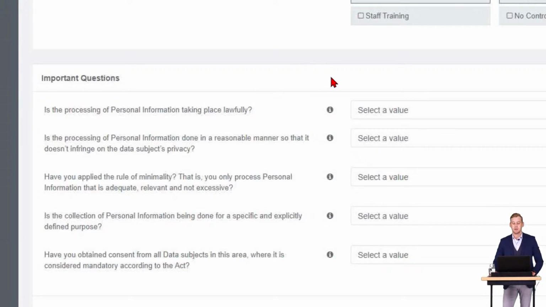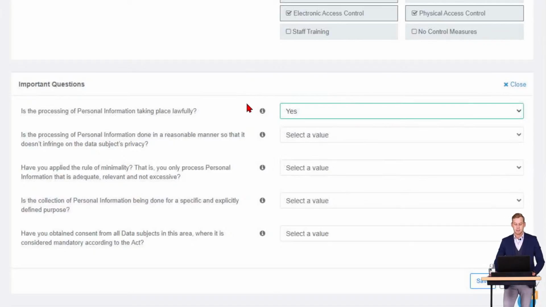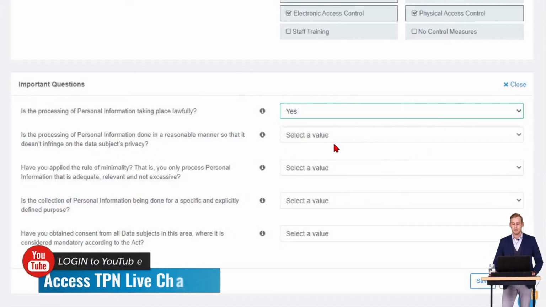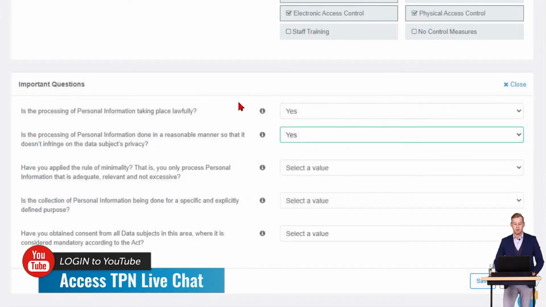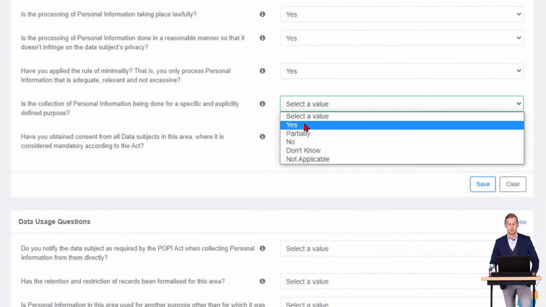So, is the processing of personal information taking place lawfully? Remember, this is directly focused on the sub-process of your student records. Yes, our case study selected that. Is the processing of personal information done in a reasonable manner? They also selected yes on that one. Have you applied the rule of minimality, so you're not collecting more information than is actually required? Yes. Is the collection of personal information being done for a specific and explicitly defined purpose? Yes, it is definitely done.